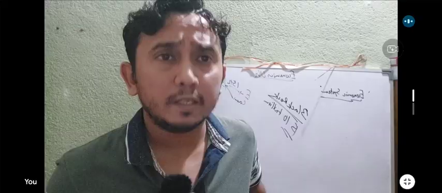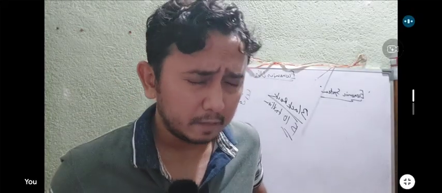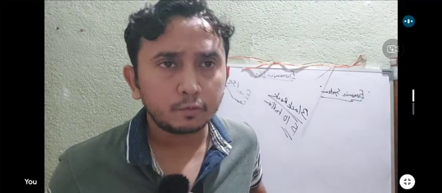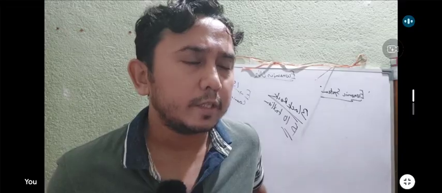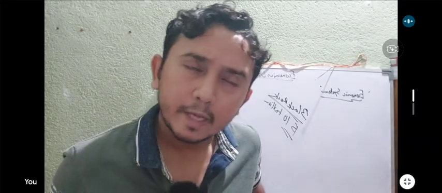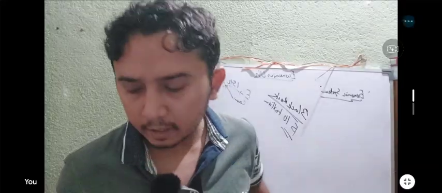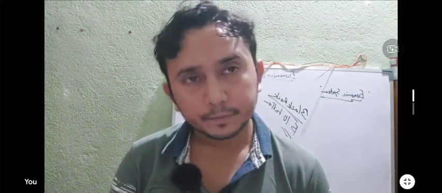Okay, so you should know these things. These are basically very basic things for the CUET exam. Like what kind of economy do we have in our country? Is it a capitalist economy, a communist economy, a socialistic economy, or a mixed economy? So the answer is we have a mixed economy. Clear? So we need to focus on this part.